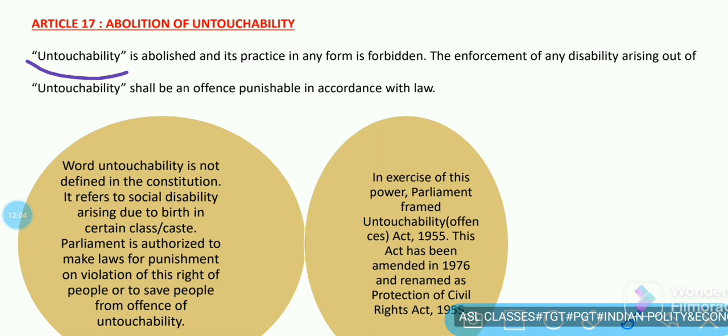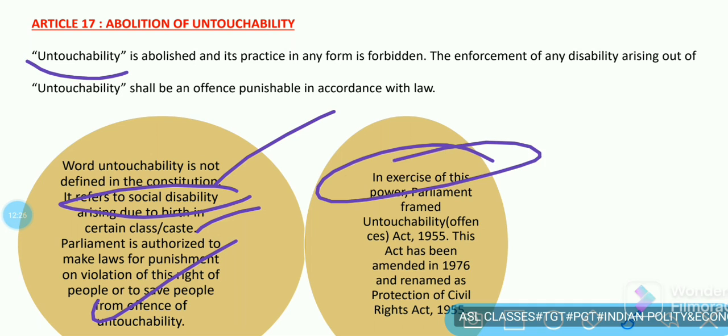The word untouchability is not defined in the Constitution. It refers to social disability arising due to birth in a certain class or caste. Parliament is authorized to make laws for punishment on violations of this right of people, or to save people from the offense of untouchability.